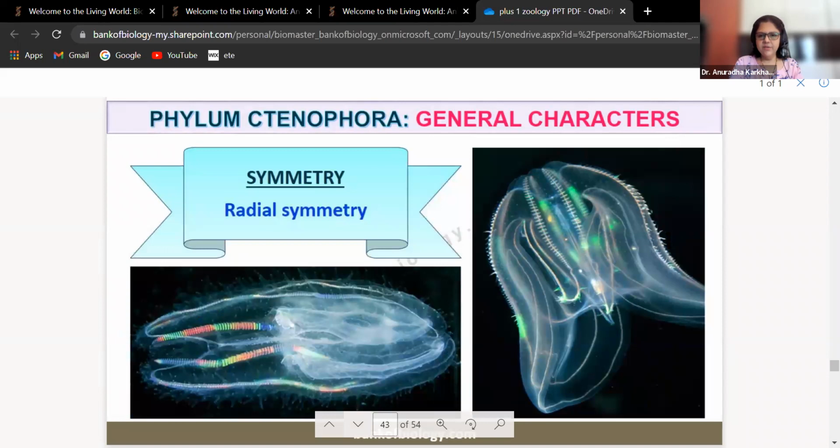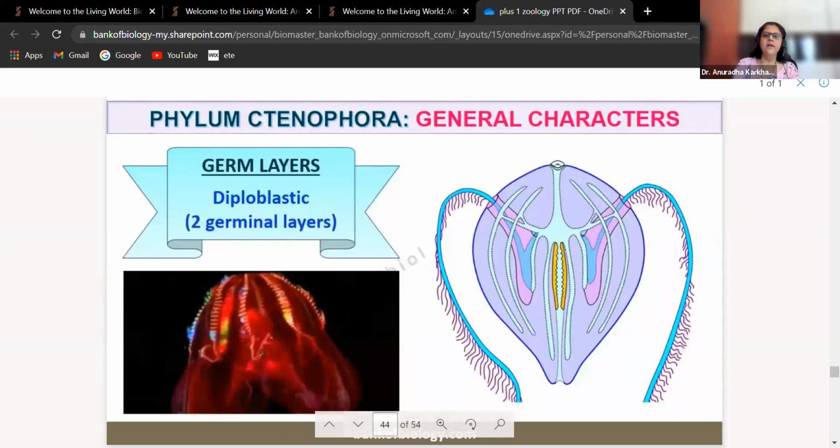Symmetry is radial symmetry. You can see how beautiful the pictures are. You cut them along whichever plane, you are going to get two equal halves. Germ layers: diploblastic. They have two germ layers. Here you can see the actual picture, and this is the diagrammatic representation. So you can see very well. This is the way the organism looks.